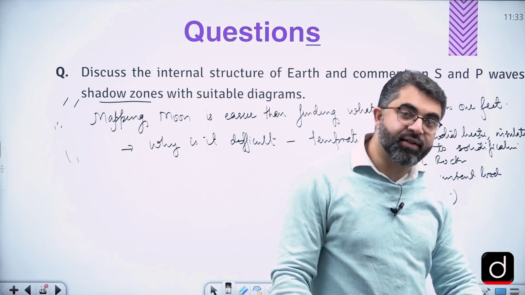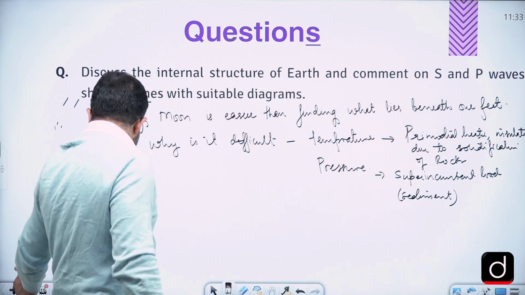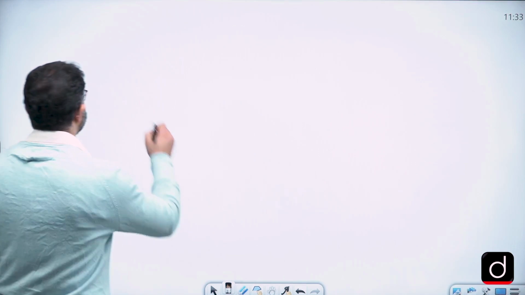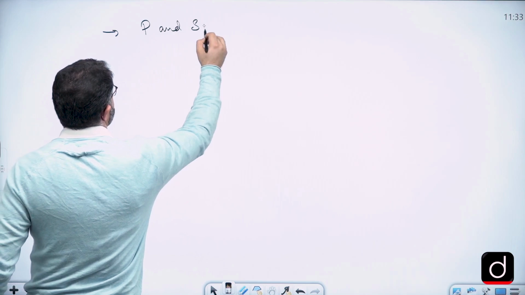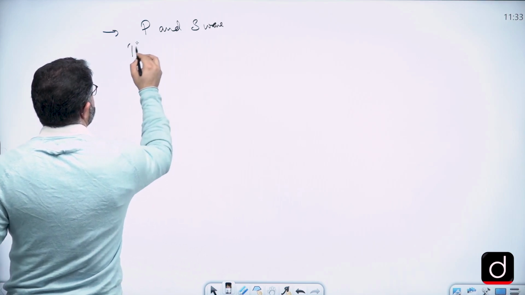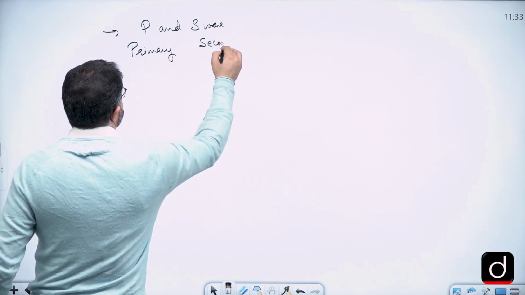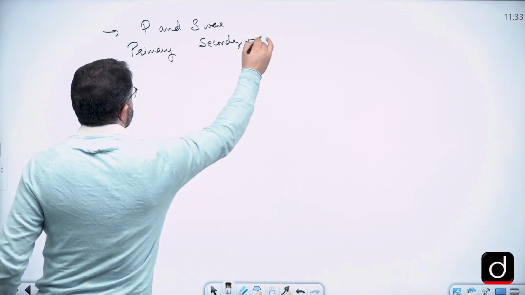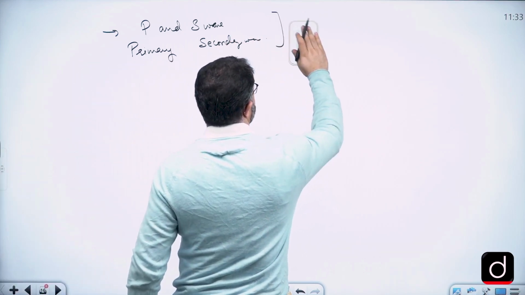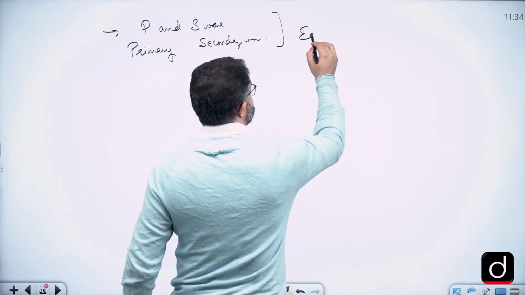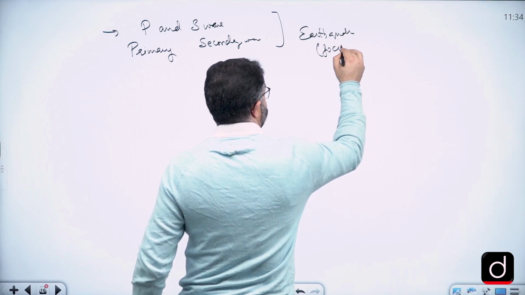For that, we should be clear with the properties of P waves and S waves. So we must understand that these P and S waves, which are also called primary waves and secondary waves, are released by the process of earthquakes. During earthquakes, they are released at a point called the focus.